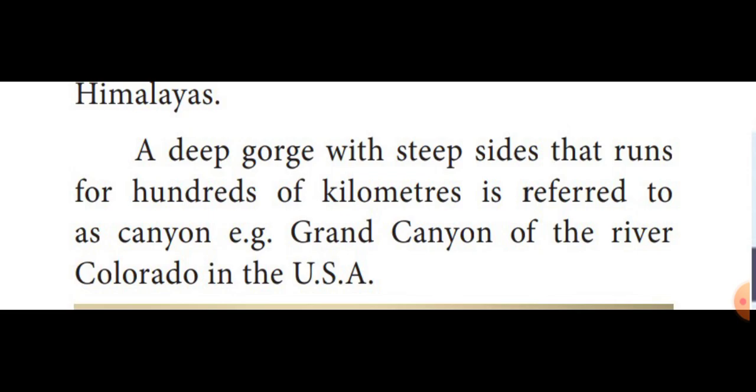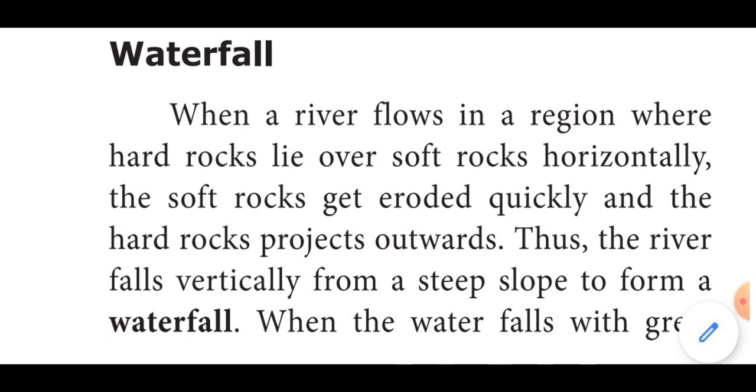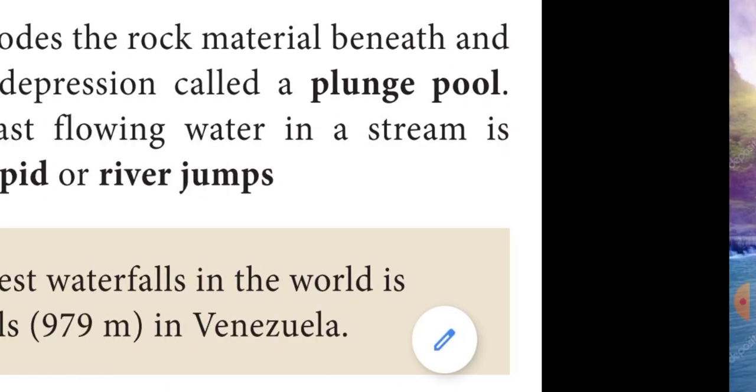Next we learned about waterfalls. How were waterfalls formed? When a river flows in a region where hard rocks lie horizontally over soft rocks, the soft rocks get eroded quickly. Because of that, the river water falls vertically from a steep slope. That is called a waterfall.